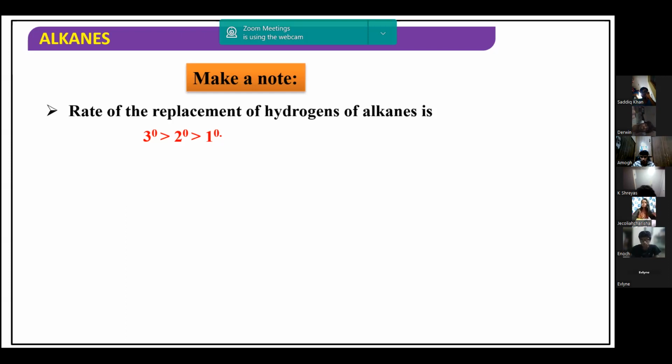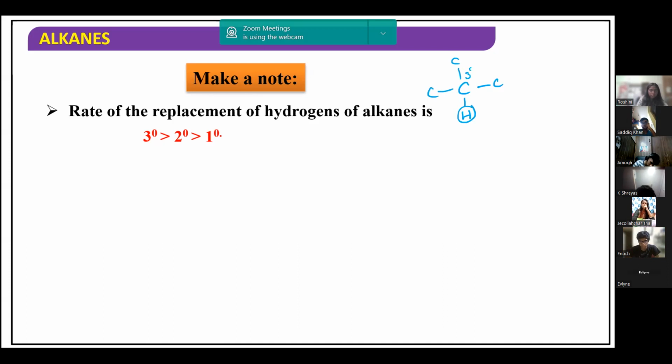Now among primary, secondary, and tertiary, which hydrogens can easily be replaced? Which has the faster rate of replacement of hydrogen? The hydrogens attached to primary carbon are called primary hydrogens, those attached to secondary carbon are called secondary hydrogens, and similarly tertiary hydrogens. The order of replacement will be tertiary, secondary, primary. So why is tertiary more preferable over here? Because the intermediate formed is a free radical. Tertiary means you have only 1 hydrogen attached to this.